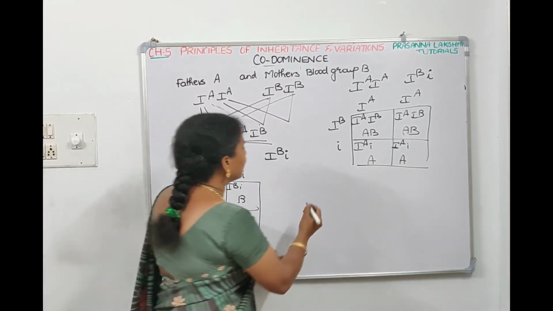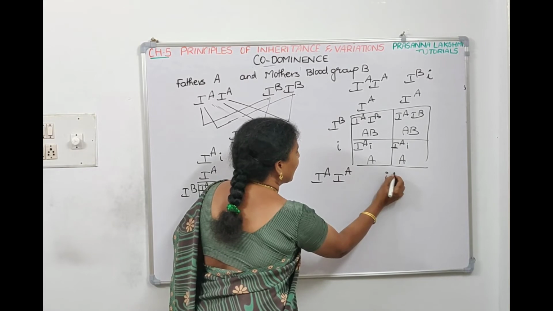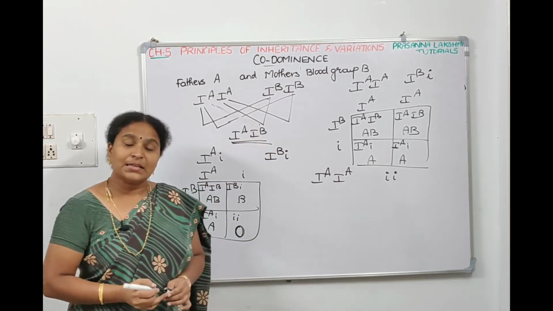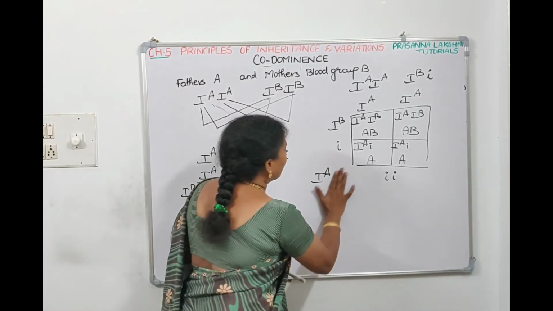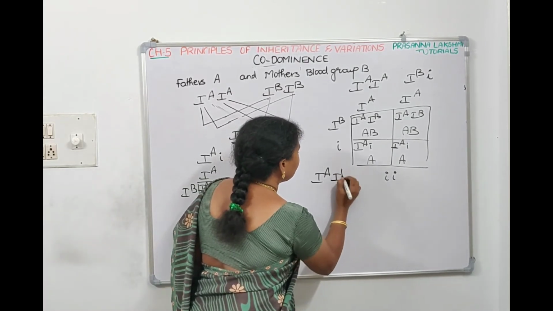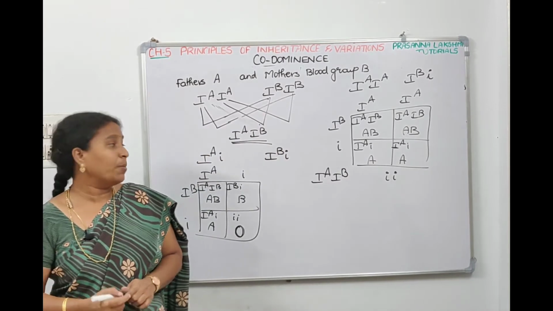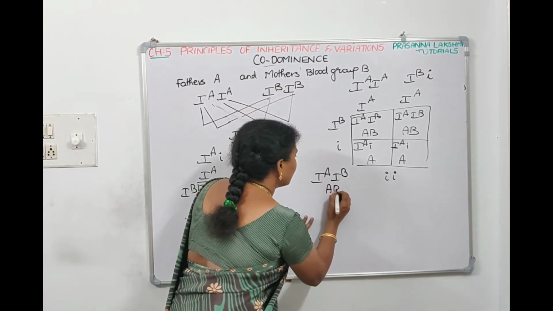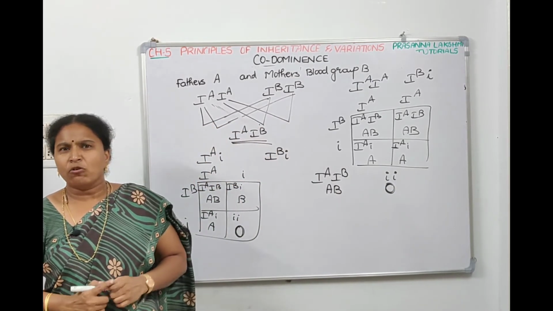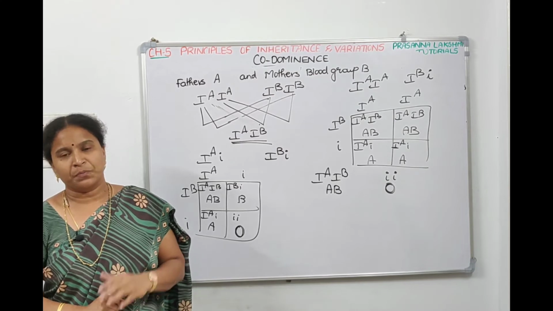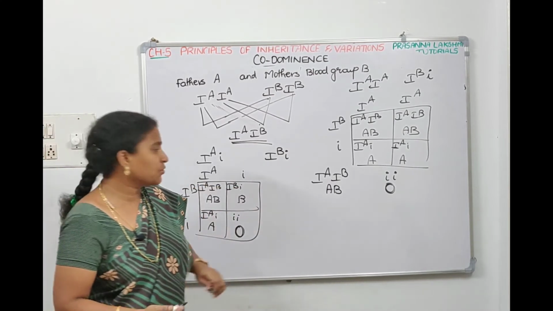And if I take another condition, we'll take father is AB, mother is O blood group. Father has AB blood group, mother has O blood group. Now, which blood group cannot come in children? They will ask you: which blood group cannot come in children if the father is AB and mother is O? Let us try and see.